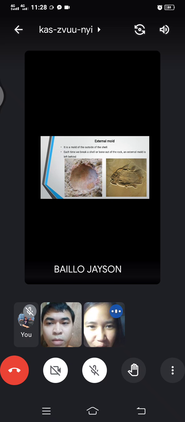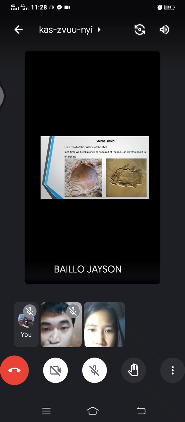External mold, it is the mold of the outside of the shell. Each time we break a shell or bone out of the rock, an external mold is left behind. So it means the entire example kanang shell, the entire mold is left behind.